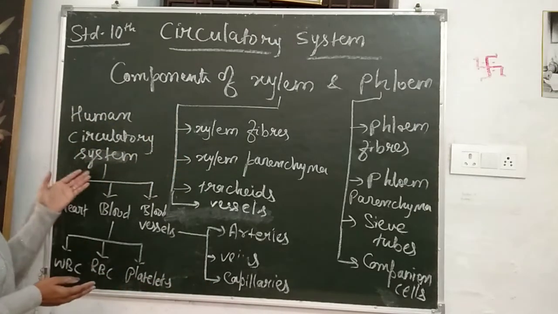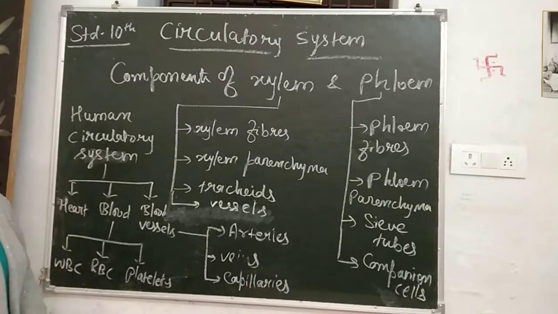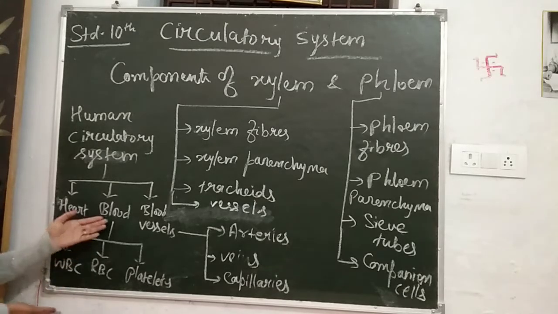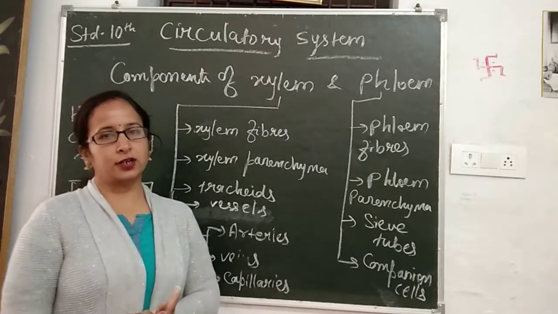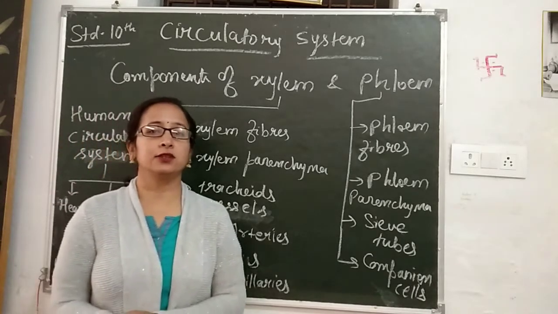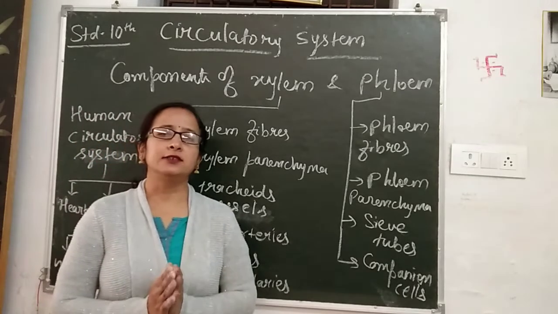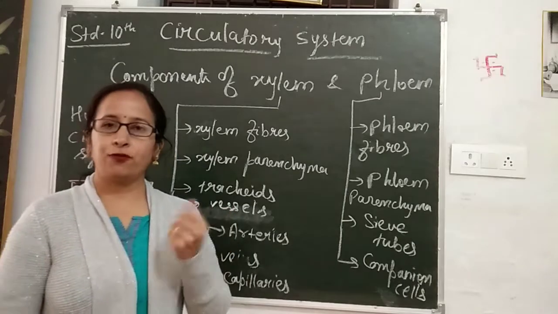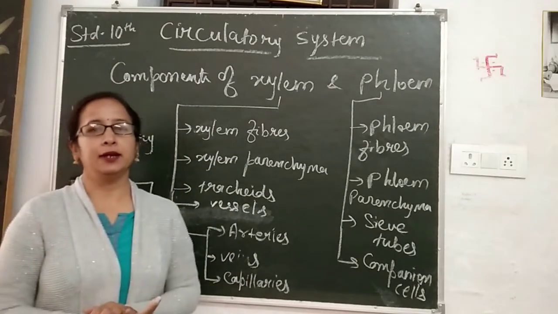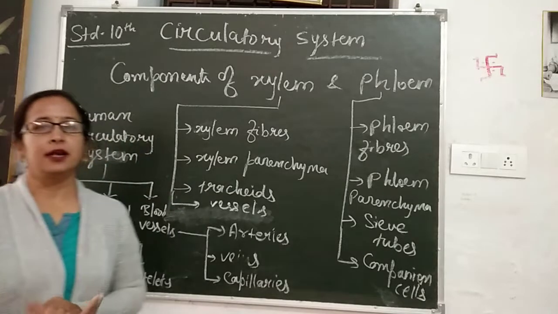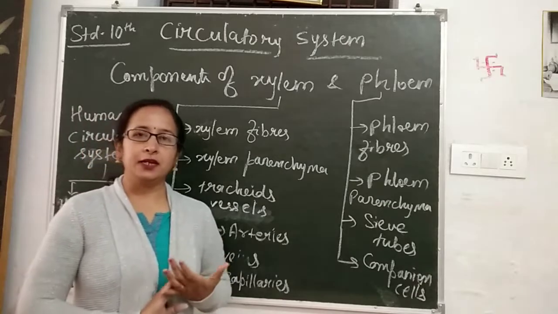If we talk about the human circulatory system, it consists of heart, blood and blood vessels. The heart is a muscular organ of our body which lies in the thoracic cavity in between the lungs. It is just like a closed fist. It is enclosed by the pericardial membrane and is present in the pericardial cavity, and pericardial fluid